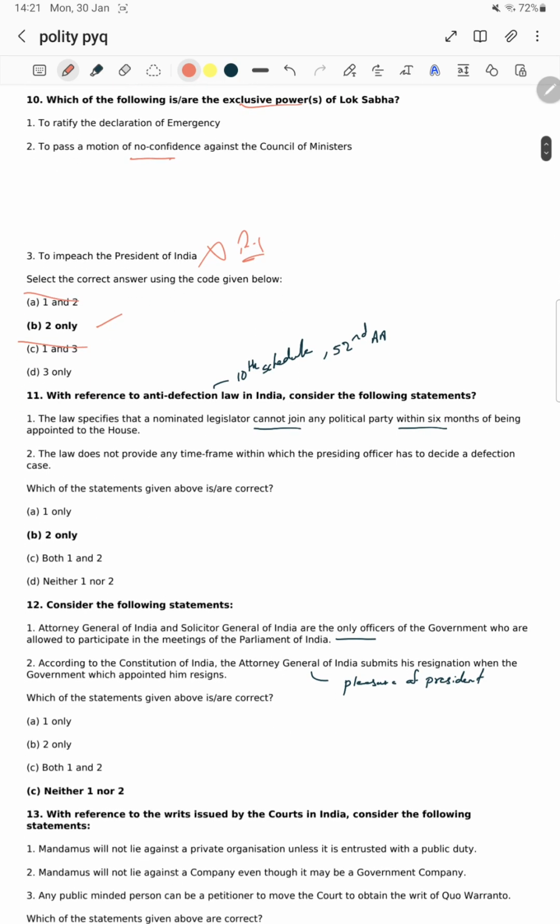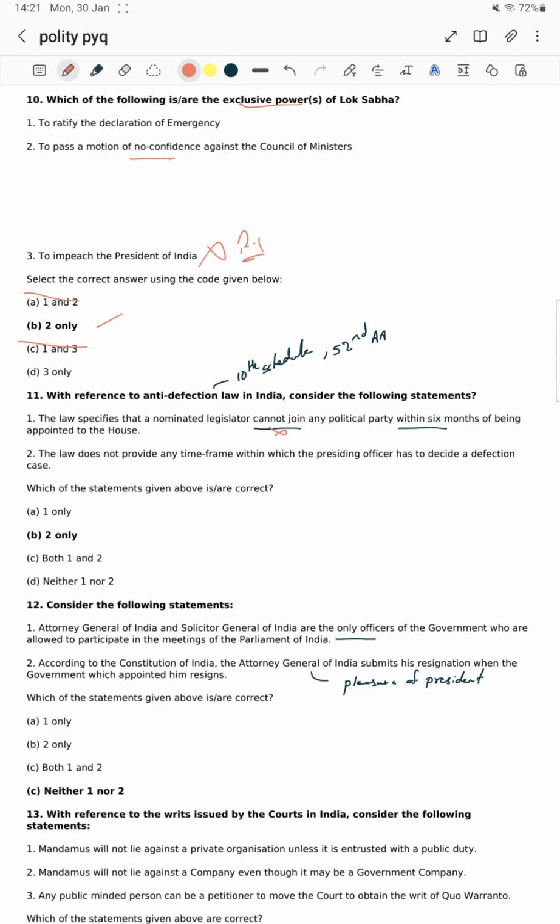Next, with reference to the anti-defection law in India, consider the following statements. It is the 10th schedule, added by the 52nd Amendment Act. Anti-defection law is the 10th schedule. The 52nd Amendment Act has brought this. The statement says that the law specifies that a nominated legislator cannot join any political party within 6 months. No sir, he can join after the 6 months. If he joined any political party before that, it would be a violation and he should be terminated.